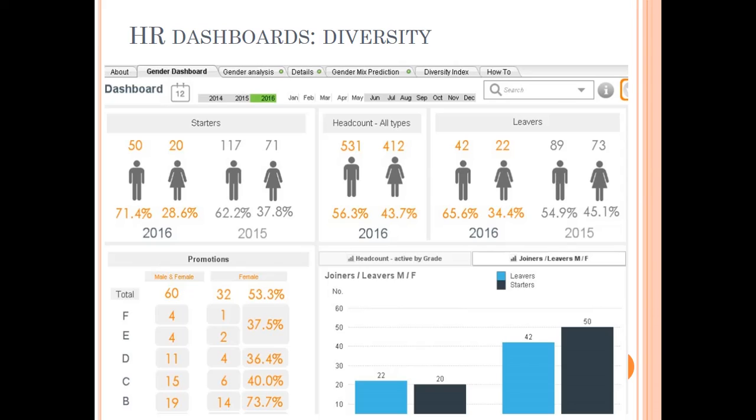but in every case, they are trying to segregate it between males and females. So when you talk about the people who joined in different years, how many were males, how many were females, currently, how many are males, how many are females, those who left, how many are males, how many are females. So depending, I mean, if your company needs this kind of data, it's good. If it doesn't, then you don't need to go into that.